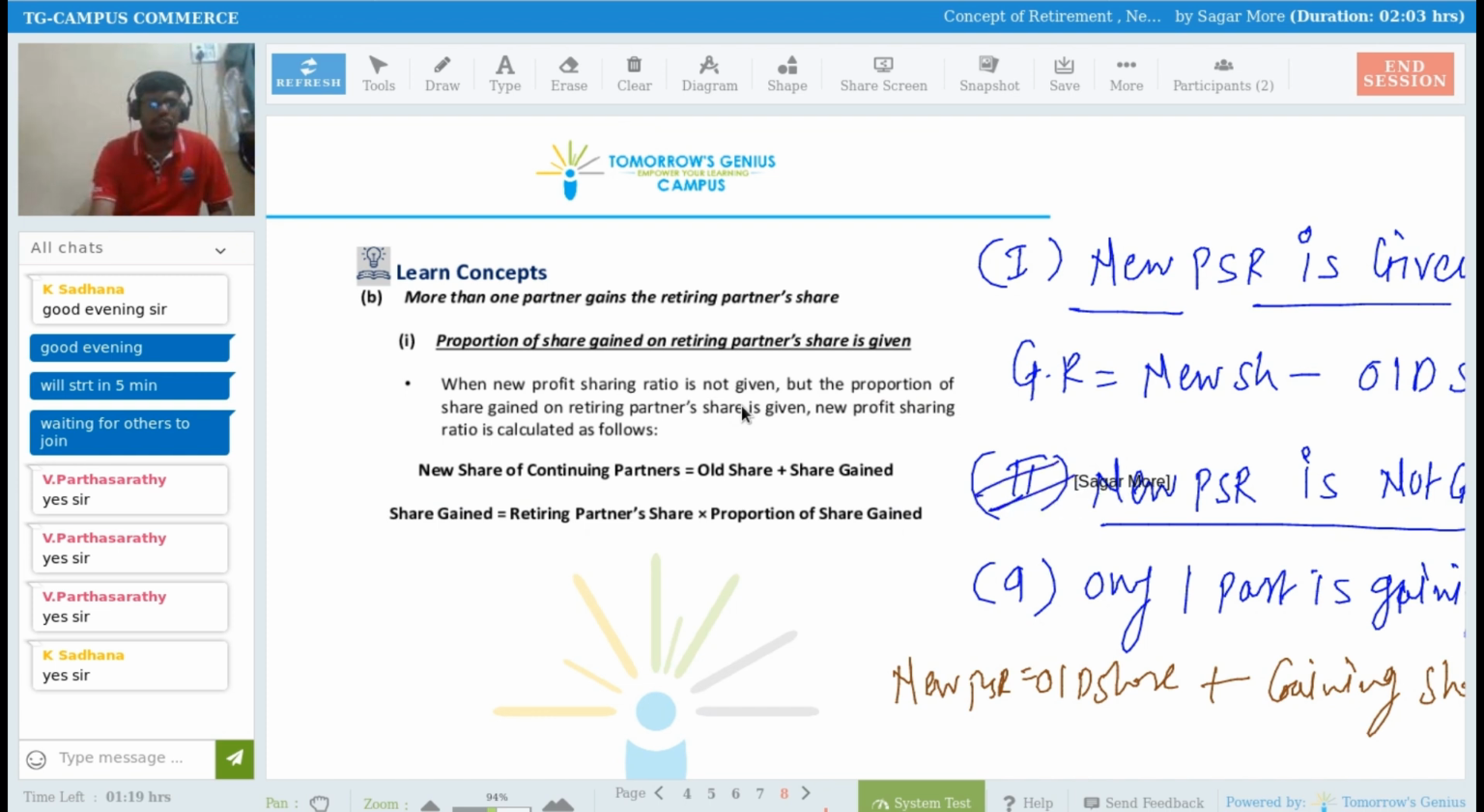Now, here the new PSR is not given. The key case here is more than one partner gaining against the retiring partner. So now it is a different thing. For example, there are 3 partners, A, B, and C. C is retiring from the business, and the remaining partners A and B both are gaining. See the first case, where the proportion of share gain from the retiring partner is given. In which proportion are A and B going to gain?